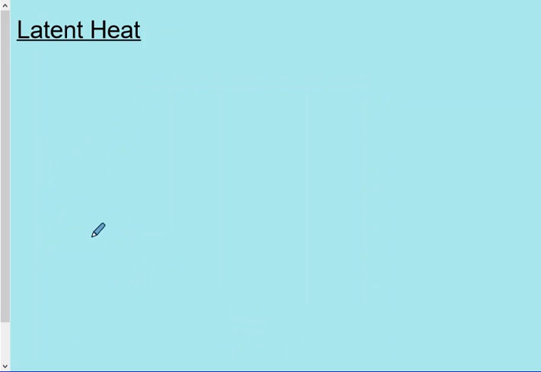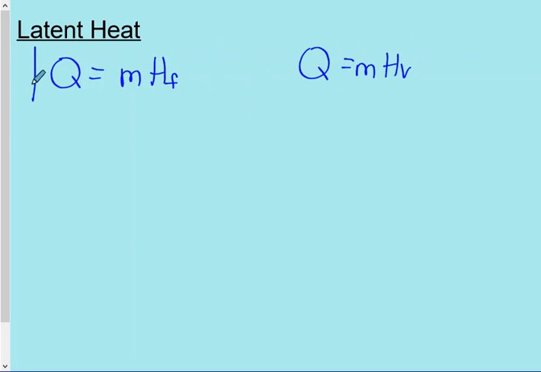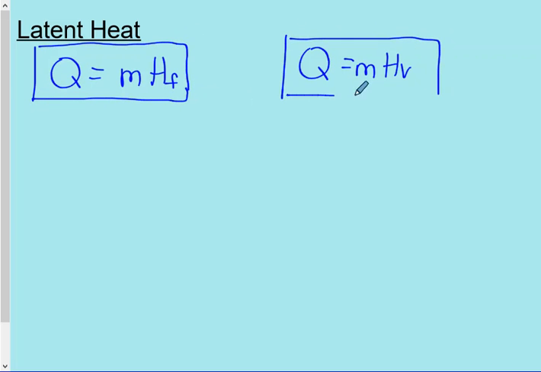So our two formulas, which are basically the same formula, but with slightly different variables, are Q equals m H_F and Q equals m H_V. So similar to our specific heat in that you have a mass, but there is no temperature change because latent heat, no temperature change. And instead of c's, we have two different constants.